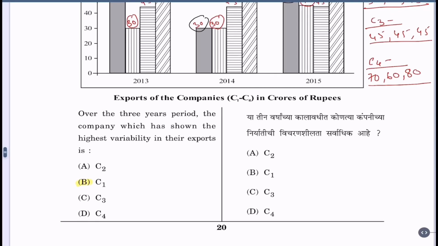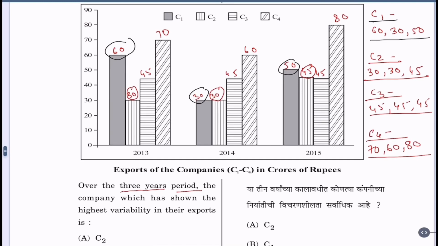Over the 3 years period, the company which has shown highest variability in their exports is... Now let us see the variability. Variability means scattered from the central value. The difference between the values more, variability more. Now we can see here for C1, 60, 30, 50, the values are differing by 20.